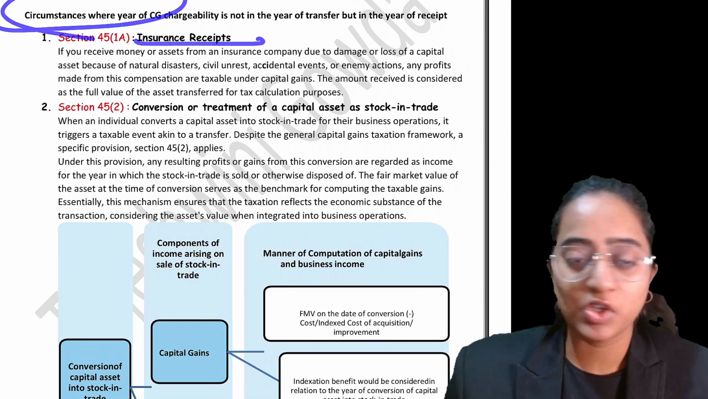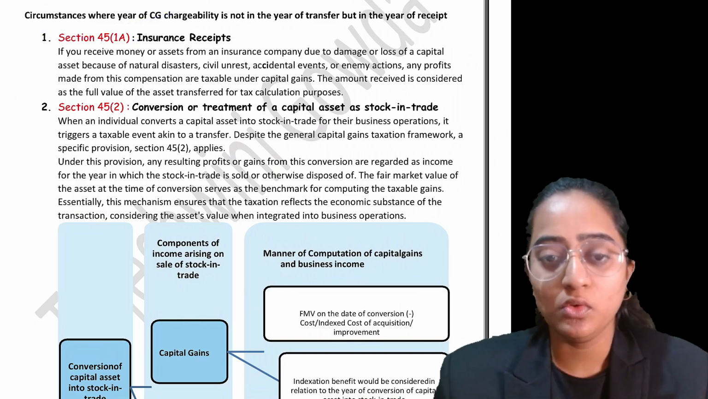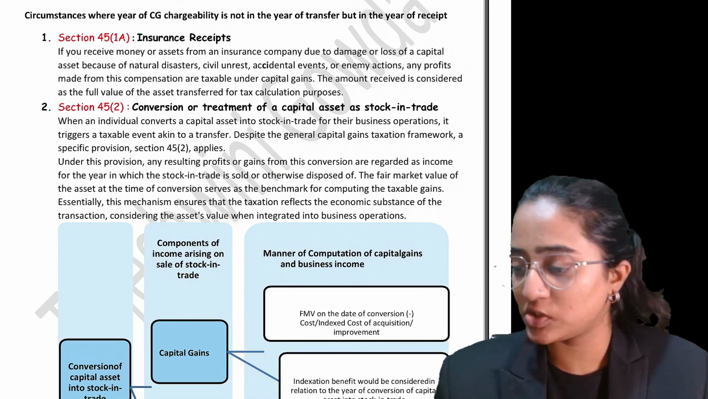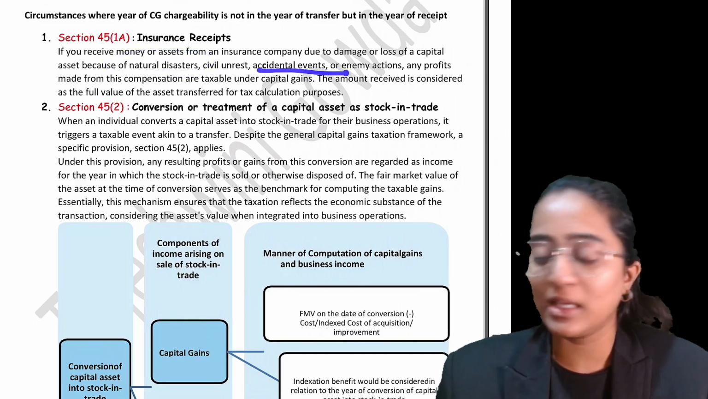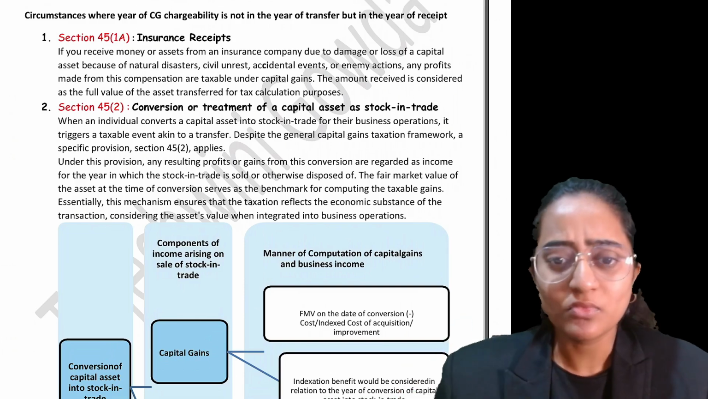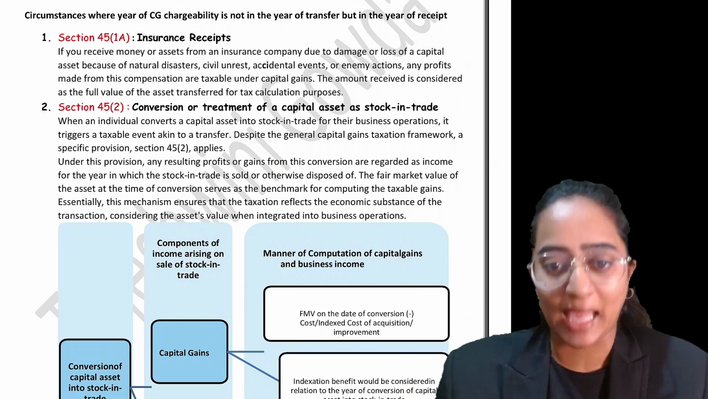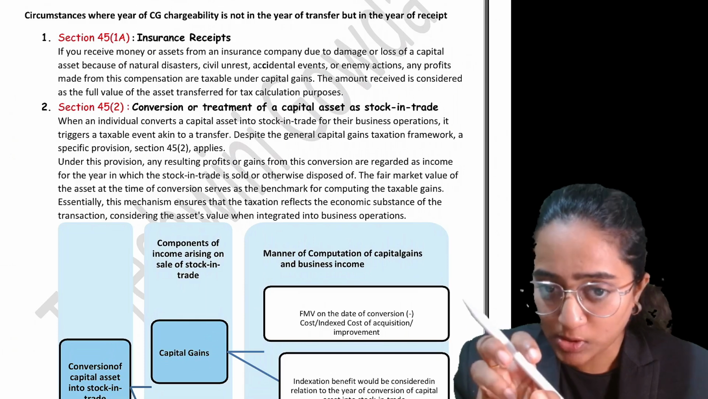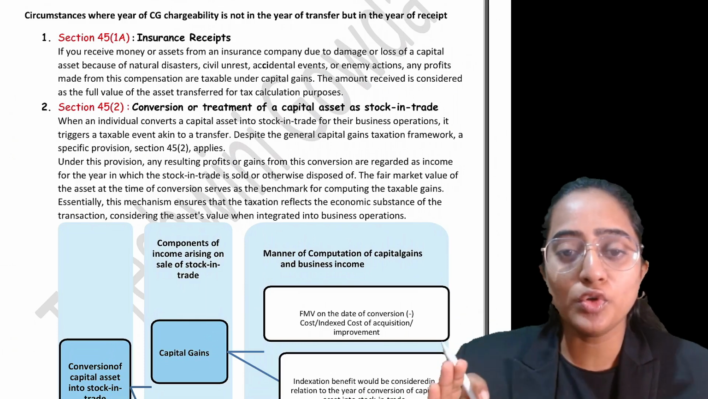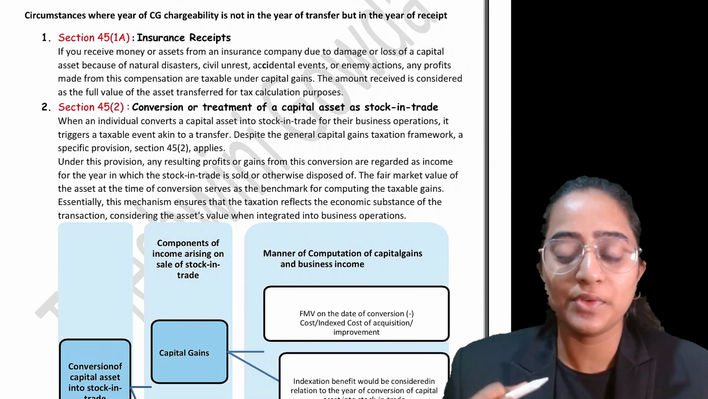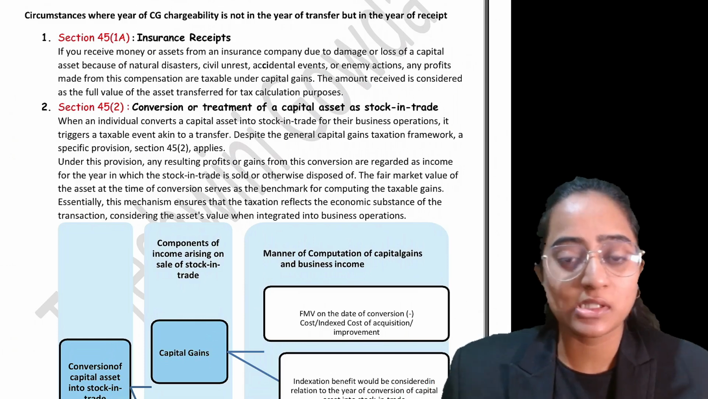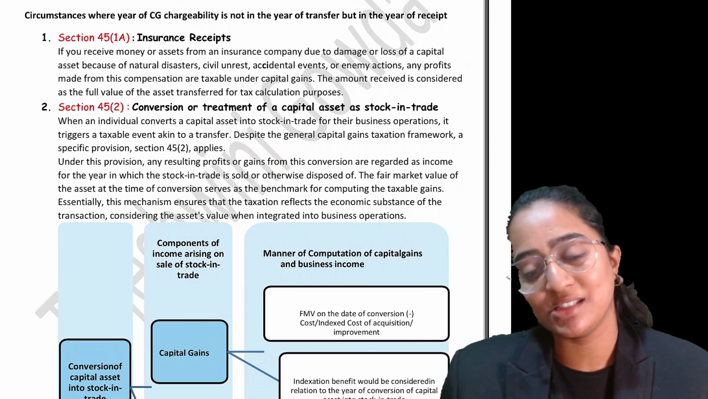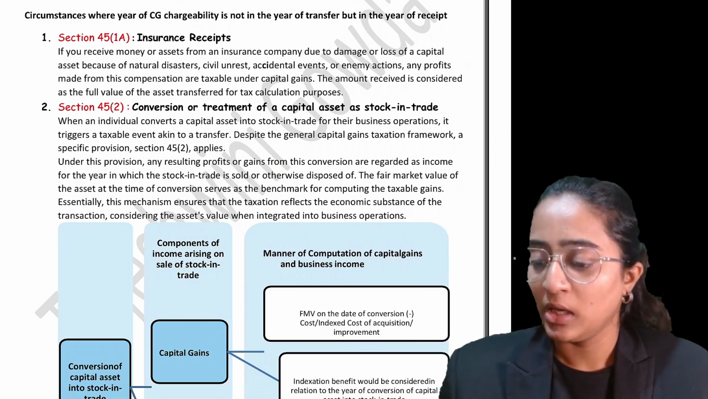The first situation is the insurance receipt. All of us know that when a capital asset is burned down, or because of natural disasters or some accidental events, the capital asset gets damaged or written off. When you're supposed to receive the insurance receipt, you're not going to receive it immediately, that is, within 10 days, 15 days, 1 or 2 months. It might take some years to receive that insurance receipt. It might take 1 year, 2 years, 3 years, etc.